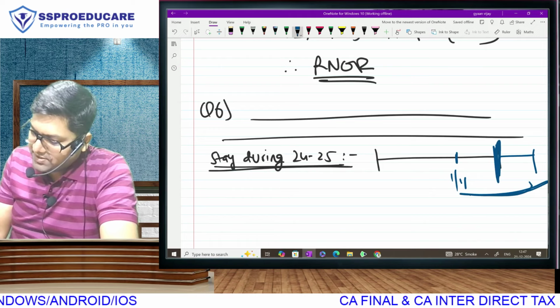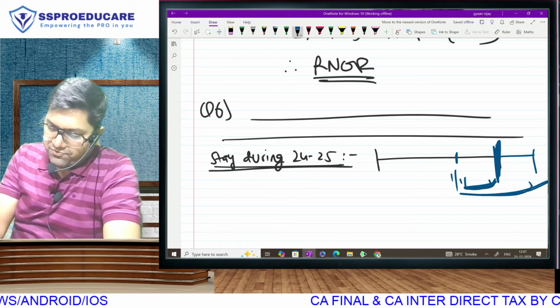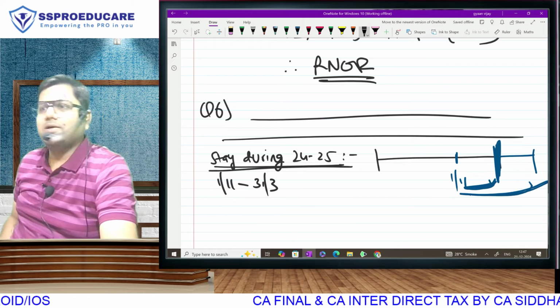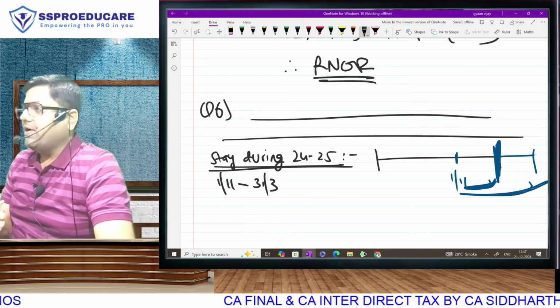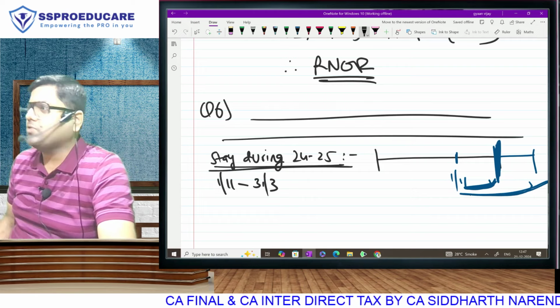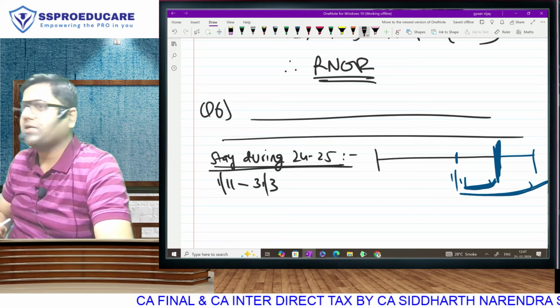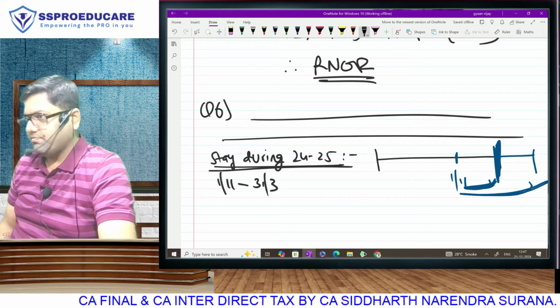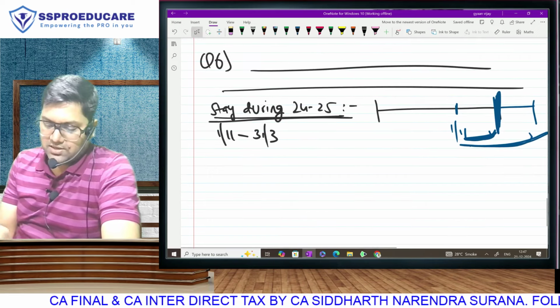But we have to stop our calculation. So we have to calculate only from 1st November to... Do you understand this? Your 1 year will get carried over to the next financial year, but we are not going to count the days of that year. We have to count your current year's days, that is 1st November to 31st of March. Is that correct? So start counting.